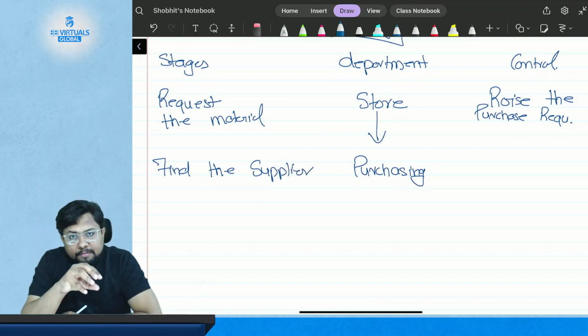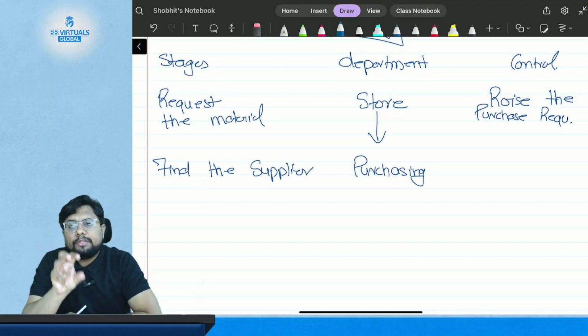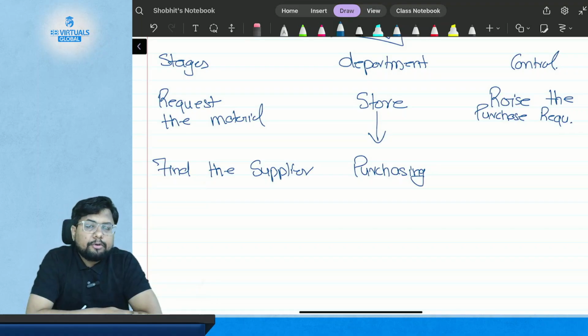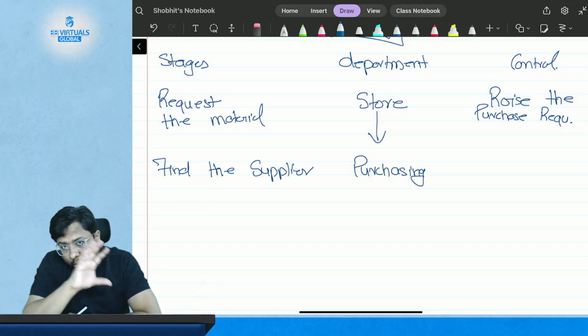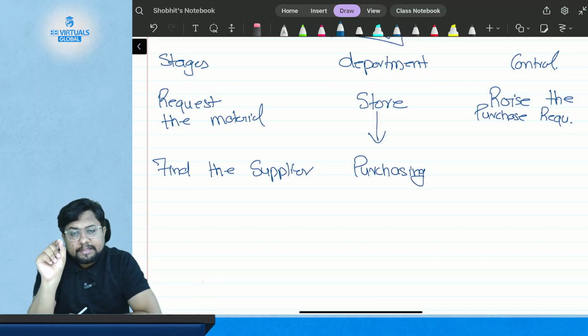Because they will raise their demand: what material they require, the time within which they require it, the price at which they want it, and the delivery time within which they need to get the material. When all these conditions are fulfilled, they will place the order. So the purchase department will find the supplier.